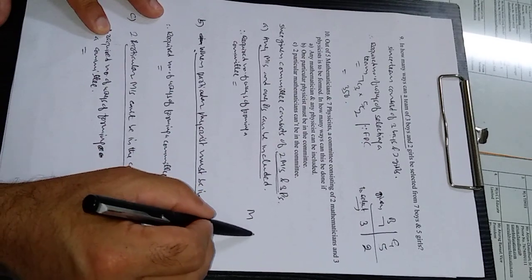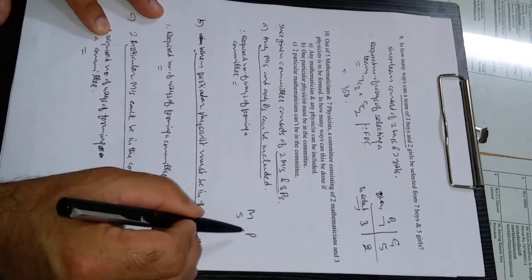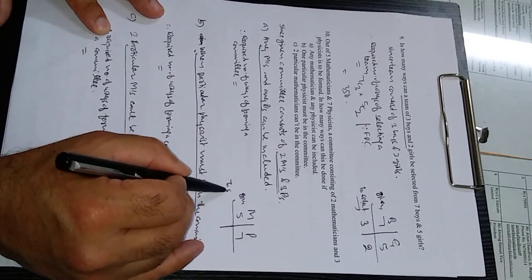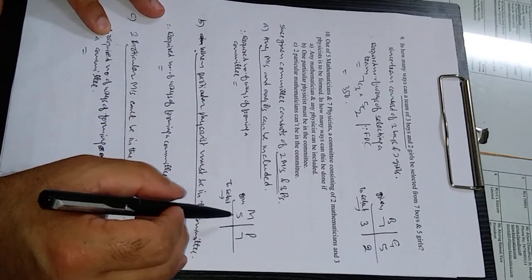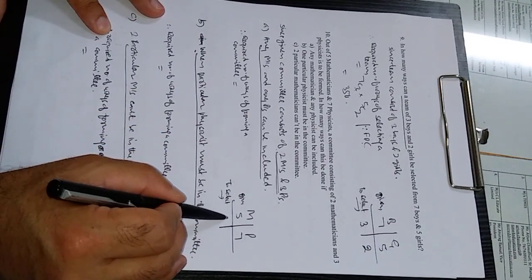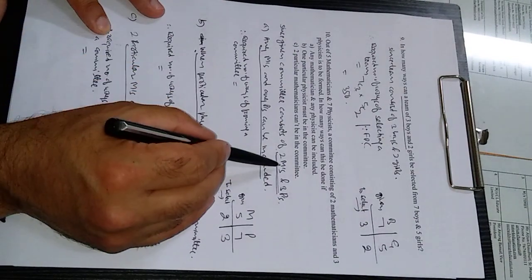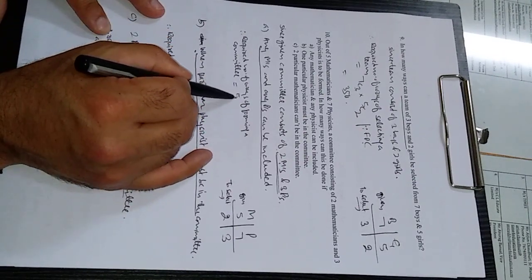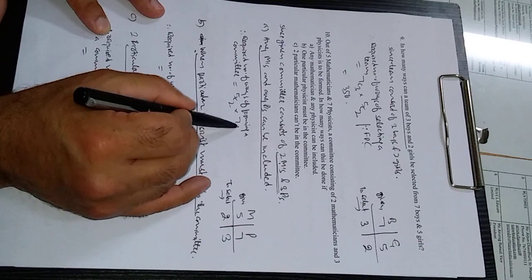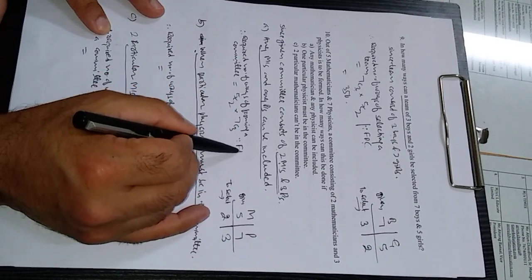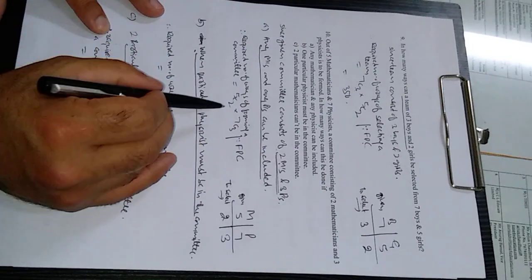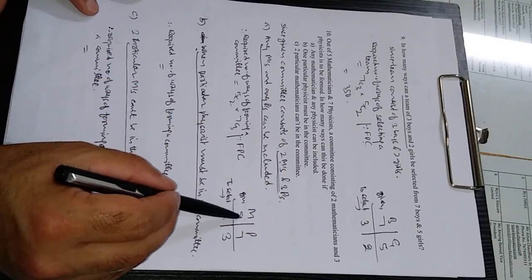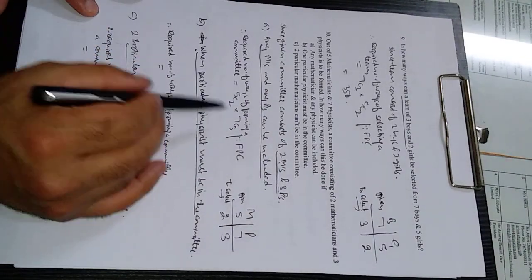Let's see here. Maximum 5 mathematicians and 7 physicists are available. We have to select 2 mathematicians and 3 physicists, and therefore the required number of ways of forming a committee is 5C2 into 7C3. At the same time, I am using the fundamental principle of counting for multiplying these two. Because there is selection, there will be combination. Out of 5 we are selecting 2, so 5C2, similarly 7C3.